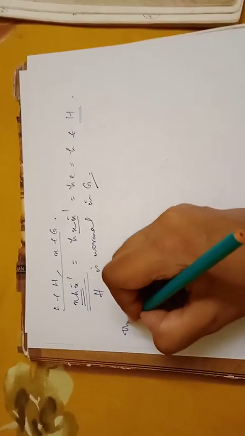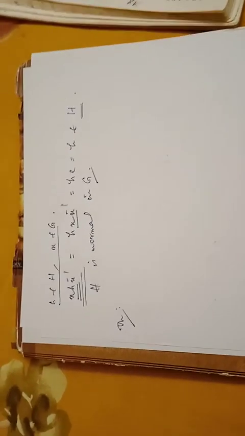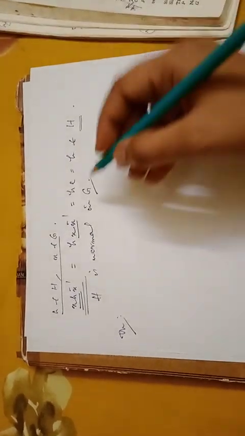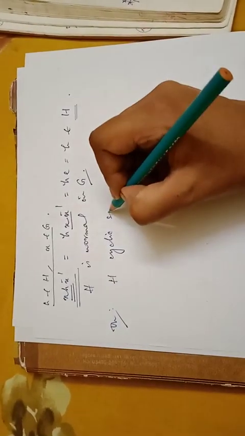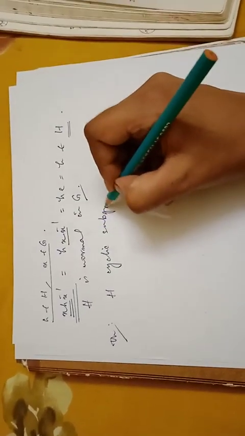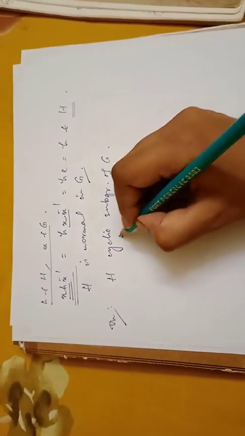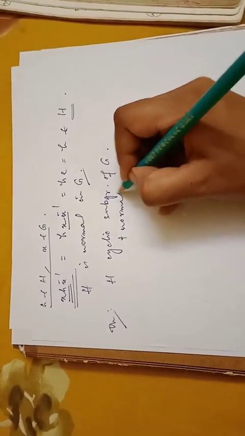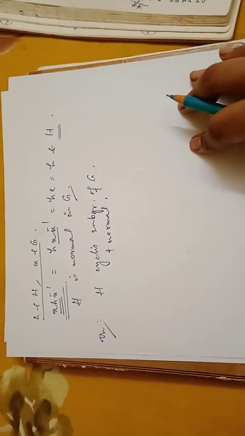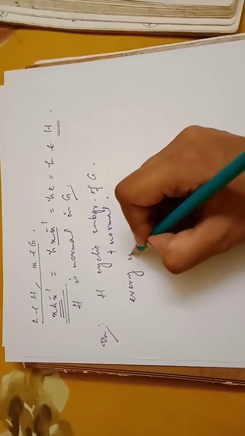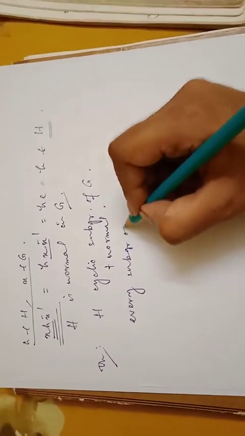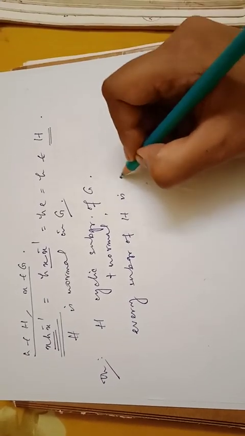Next theorem or example: let H be a cyclic subgroup of a group G, and H is normal in G also, that is, a cyclic normal subgroup of G. Then every subgroup of H is normal in G.